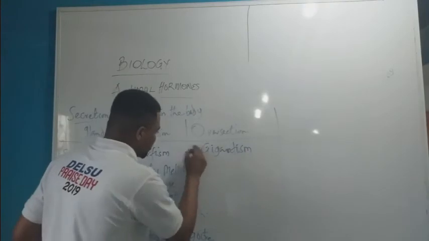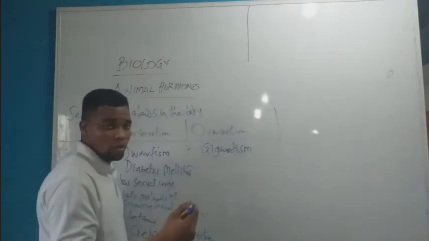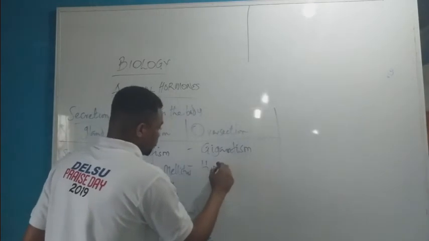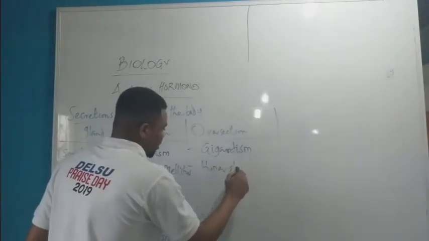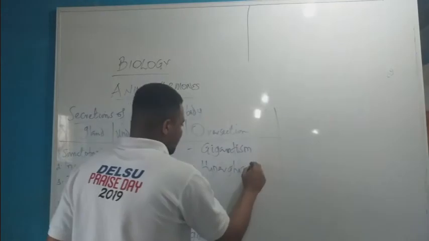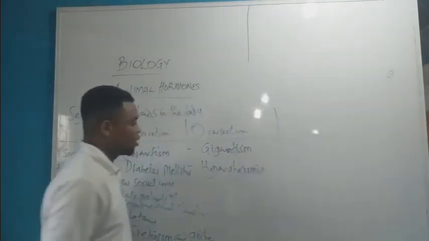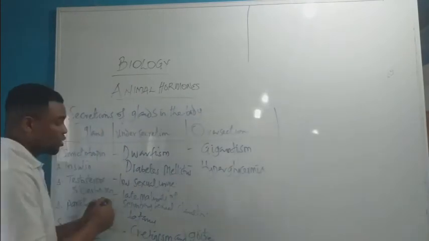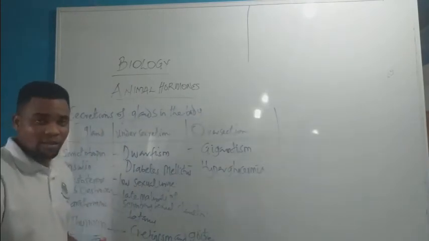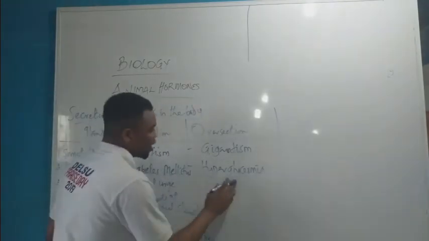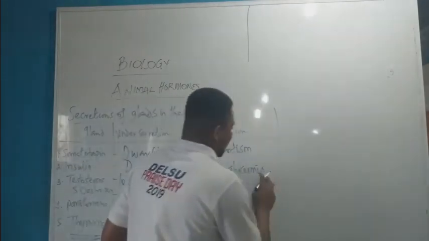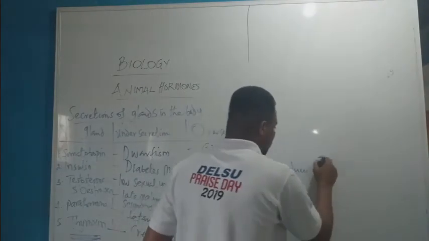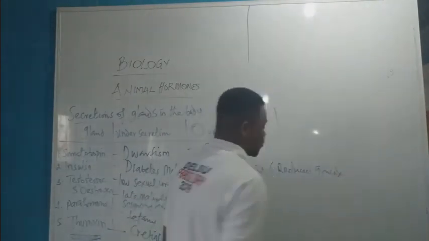Now, insulin, when it is secreted excessively in the body, causes hypoglycemia. When insulin is over-secreted in the body, it causes what? Hypoglycemia. Now, hypoglycemia is a condition whereby there is a reduced glucose in the blood.